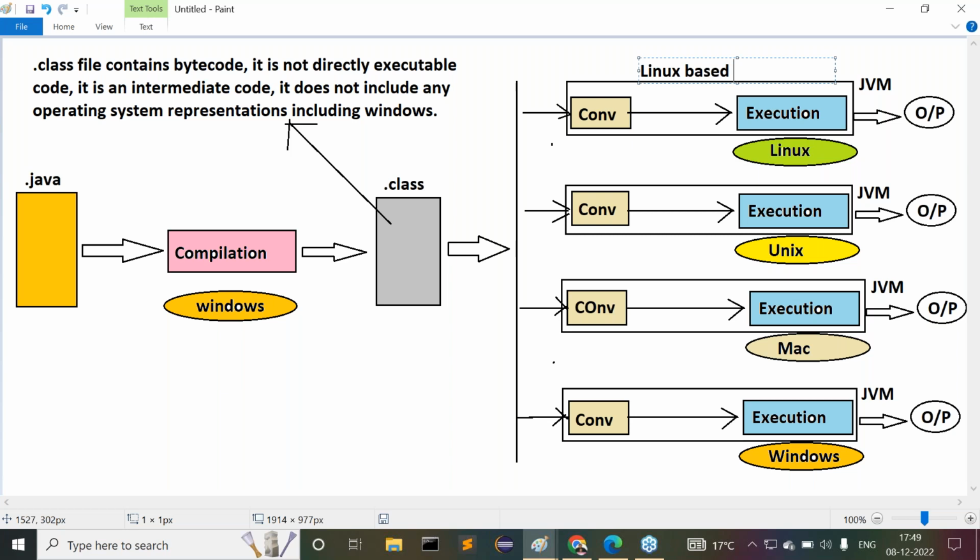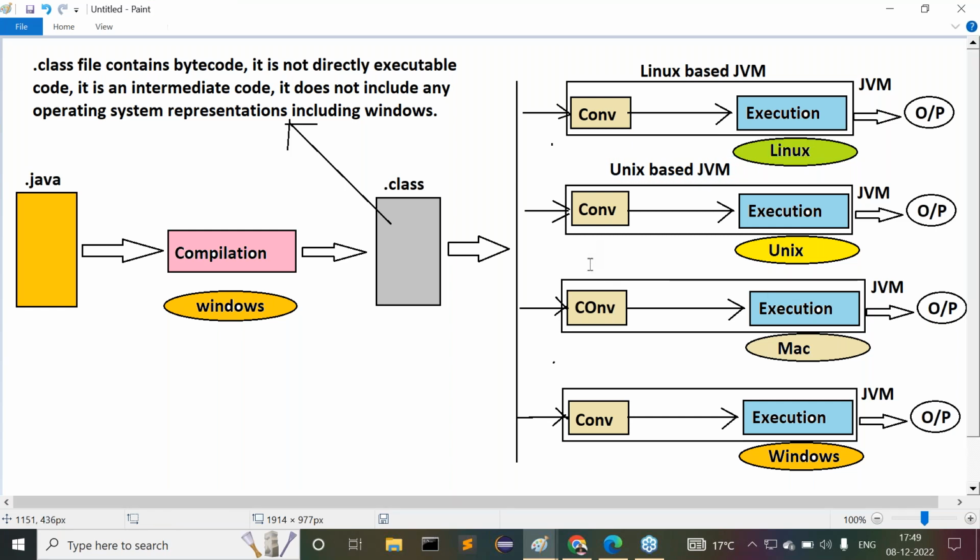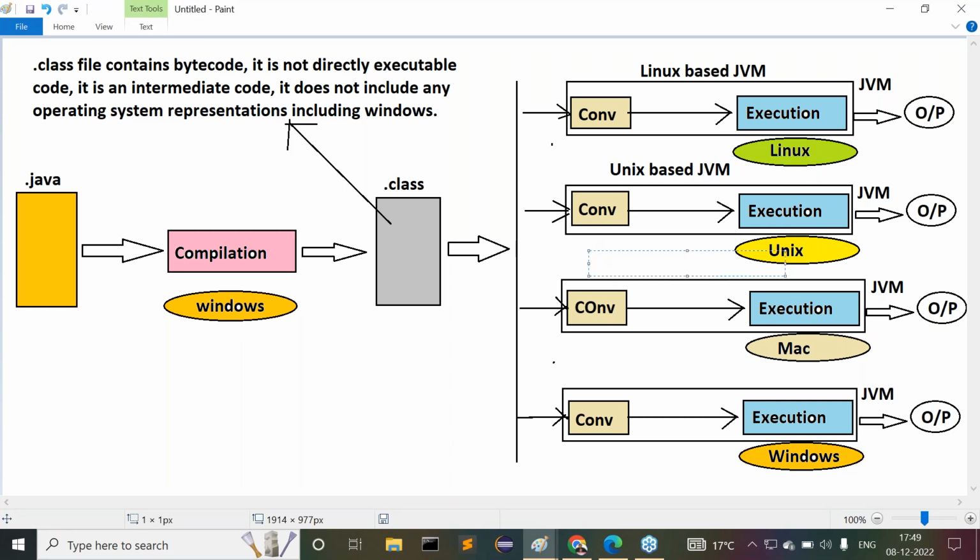So this JVM, I'm telling you, is a Linux based JVM. Got my point or not? Now this JVM is what there? A Unix based JVM. Similarly, this JVM is what, guys? This is a Mac based JVM. Observe carefully. Similarly, the last one is available. This JVM is what, now tell me. This is a Windows based JVM.